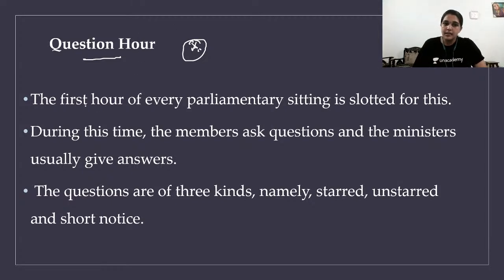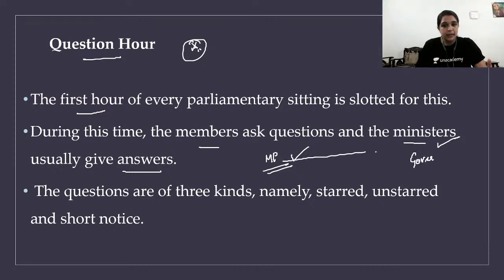So the first hour of parliamentary sitting is slotted for question hour. During this time, the members ask questions and the ministers usually give answers. The MPs are the representatives of people, and the ministers are the governmental representatives. So it is like people asking questions to the government. Okay, that is the main motive of question hour.